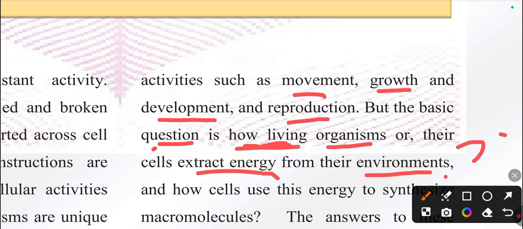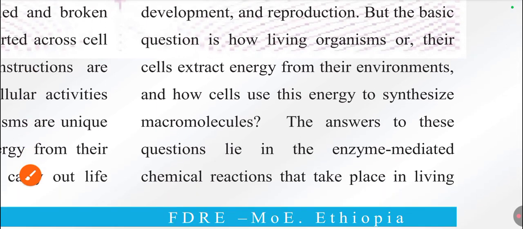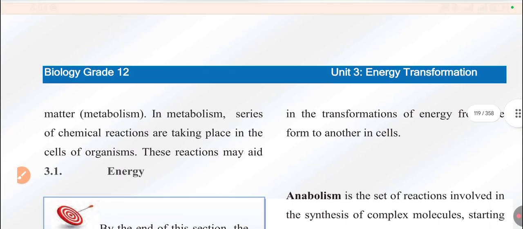This is a big question around this. How? To answer this, you have to know about photosynthesis and cellular respiration, about anabolism and catabolism. The cell extracts energy from its environment and uses it to generate macromolecules. The answer to the question lies in the mediated chemical reactions that take place in the cell, which is called metabolism.